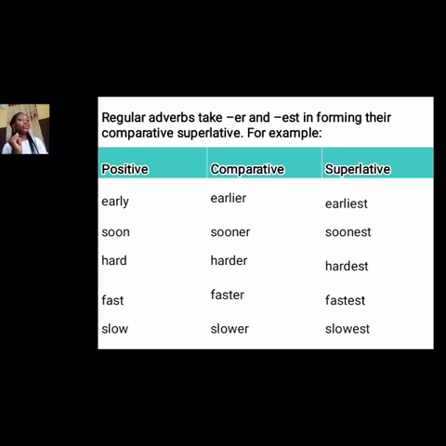Now another word, we have soon. Comparative will be sooner. Superlative will be soonest. We have hard. Comparative will be harder. Superlative will be hardest.